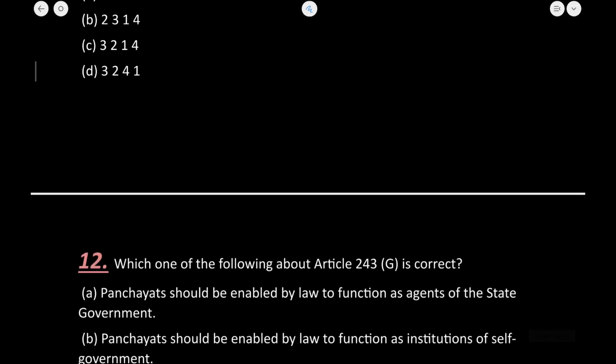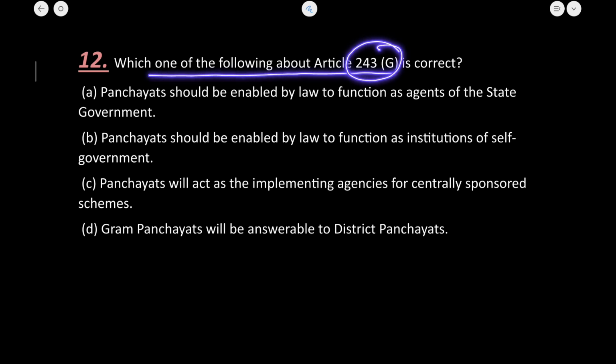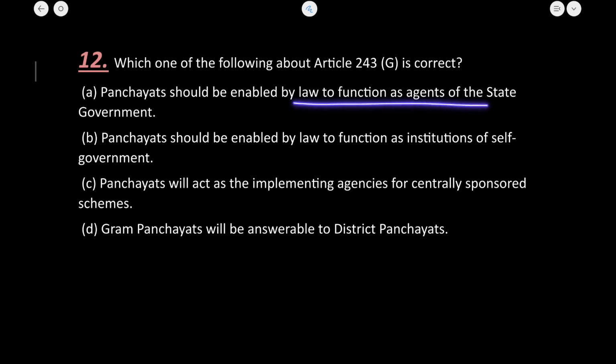Let's now move to the next question. Which one of the following about Article 243G is correct? Now 243G we can see in Schedule 11 of the Constitution. What is Schedule 11? That there are 29 functions and powers which are given to the Panchayati Raj institutions. Okay, so 243G is related to law to function as agents, no.